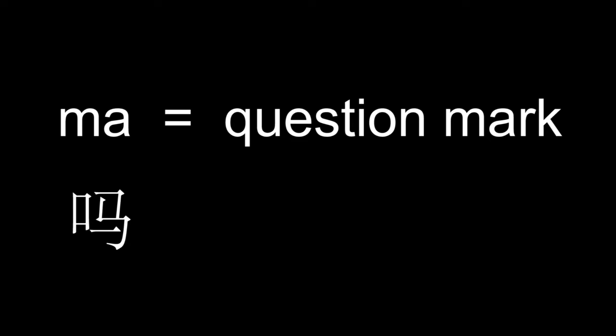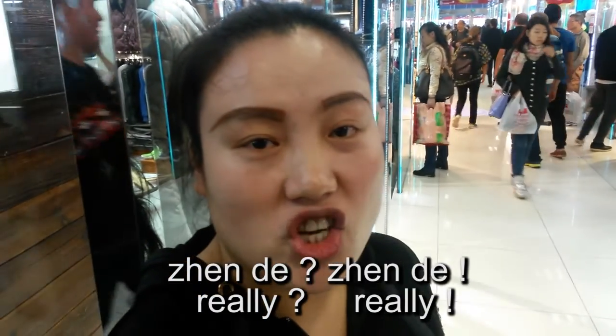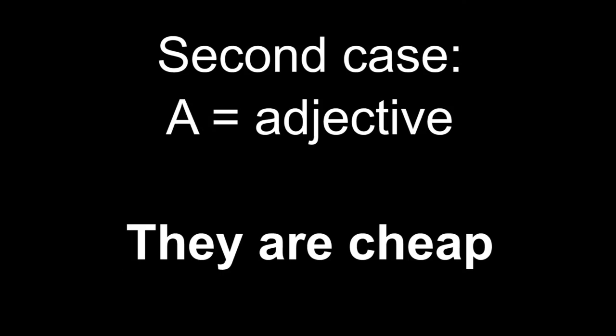As you learned in lesson 1, you say ma at the end of a phrase to make it a question. However, you can also say that phrase in such a way that it sounds like a question, in which case you don't need to say ma. For example, really? Really. 真的? 真的.